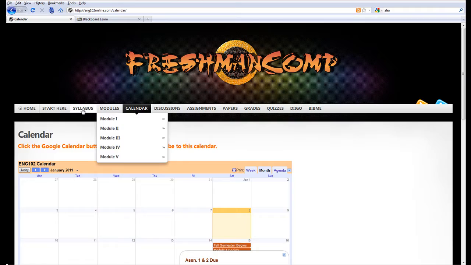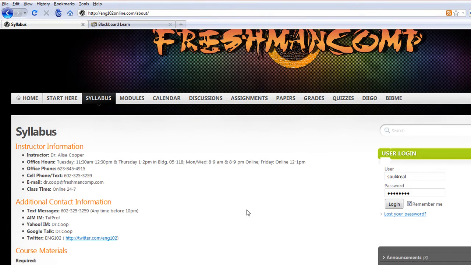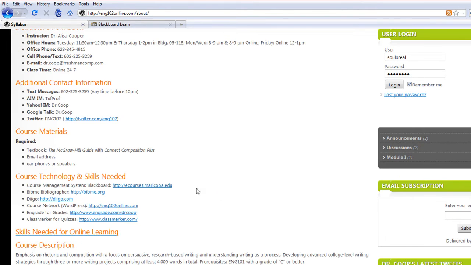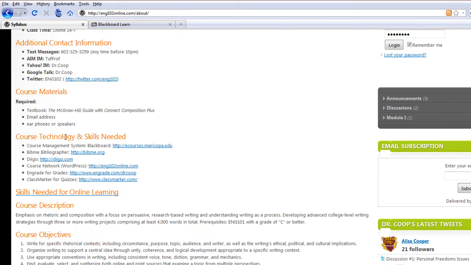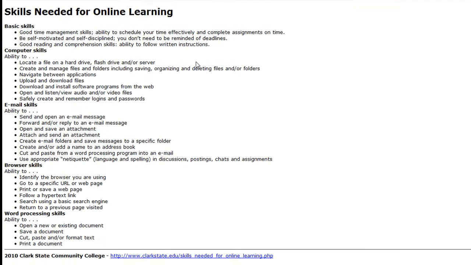Okay, we also have a link to the syllabus, which you are required to read. So read the syllabus. It gives you information about your instructor and how to contact her, and lots of different ways to contact the instructor, the course materials required, any course technology that you will need to learn. This Skills Needed for Online Learning is a very important website that you should check out. It will tell you what you should have in terms of skills to be able to be successful in an online course. So here you can see that it gives you a list.